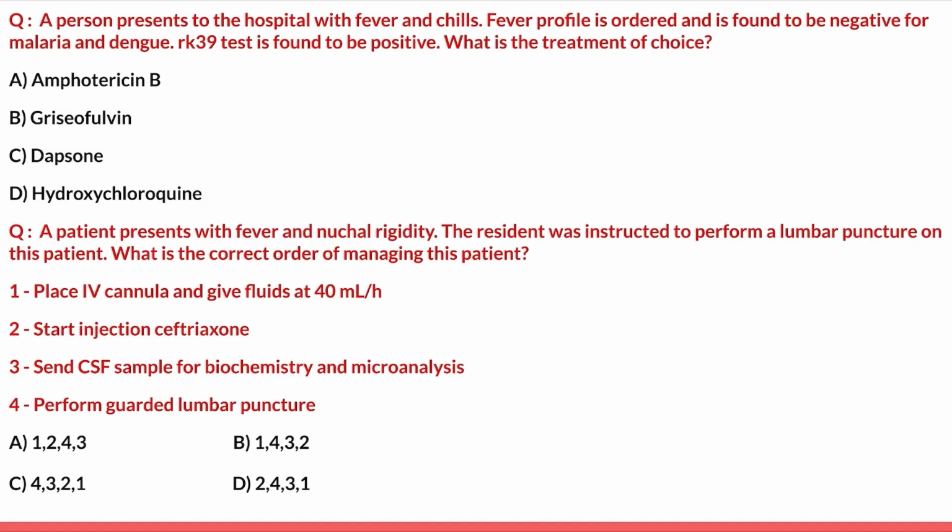From the clinical features of fever and neck rigidity, it is suggestive of meningitis, for which lumbar puncture is mandatory and antibiotic should be started as soon as possible. Now the question is, which should be done first? A lumbar puncture needs to be done first before starting an antibiotic. So option 4 should be the first step, that is perform guarded lumbar puncture. Then option 3, which is to collect the sample for biochemistry and microanalysis and send it to the lab, and then immediately start antibiotic even before starting fluids. So the correct order should be 4, 3, 2, 1. So option C is the right answer.